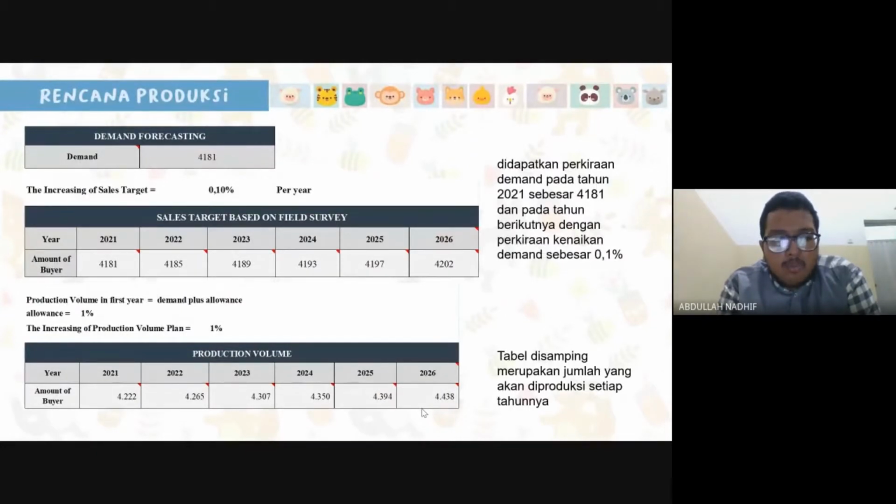This is our production plan with demand forecasting. After demand analysis, we get estimated demand in 2021 was 4,181, and the following year with estimated increase of demand 0.1%. With data from demand, we can set the production volume.